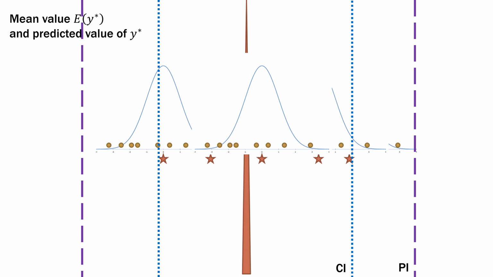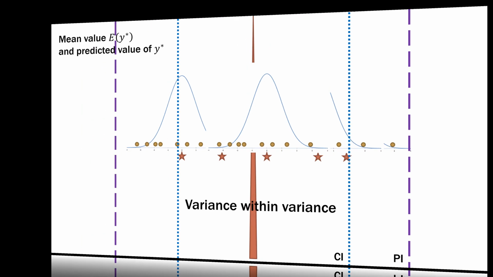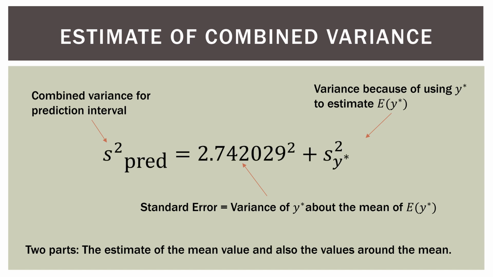When we're looking at the variance of prediction intervals, it's actually a combination of two kinds of variance: the confidence interval, where the star variance is, plus the individual values that are part of those. That's why we're adding together two variances. I think this does a good job of pointing out why the prediction interval is always wider than the confidence interval. One's for the mean, one is for individual values. Variance within variance. Okay, back to math.